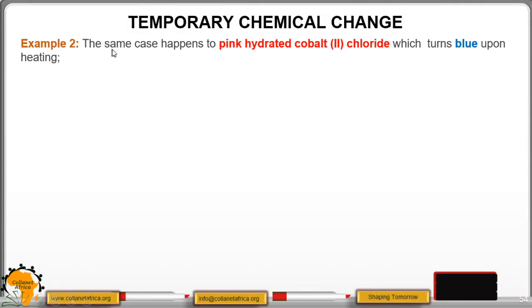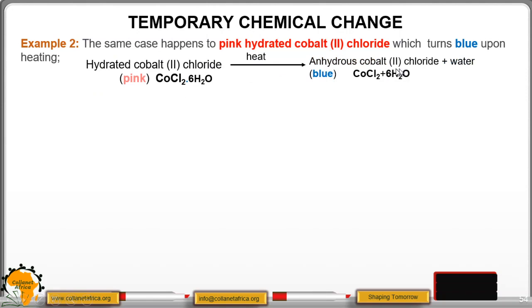Example 2: the same case happens to pink hydrated cobalt(II) chloride, which turns blue on heating. Hydrated cobalt(II) chloride has water of crystallization. When it is heated, what happens? The water of crystallization disappears, and you're left with blue anhydrous cobalt(II) chloride.